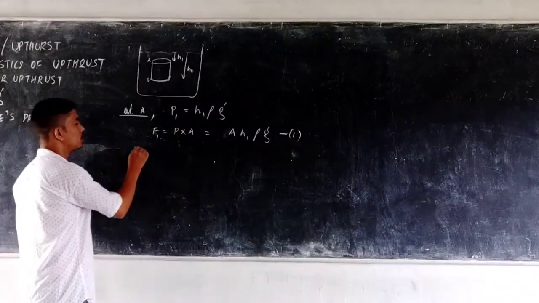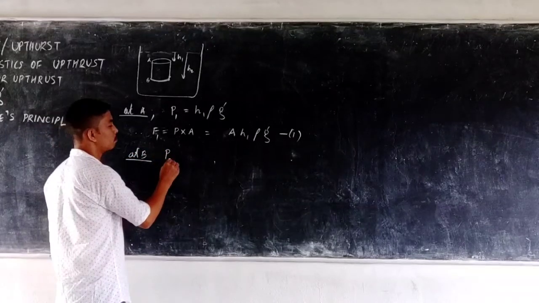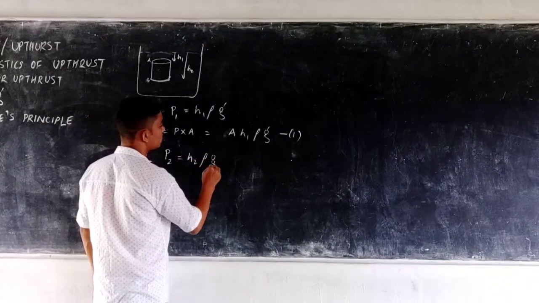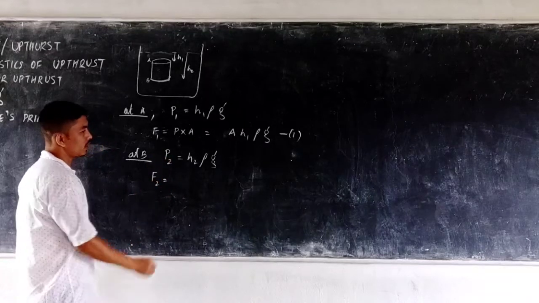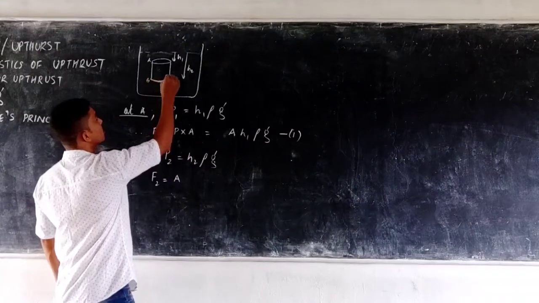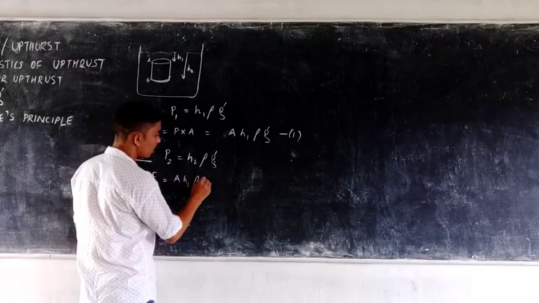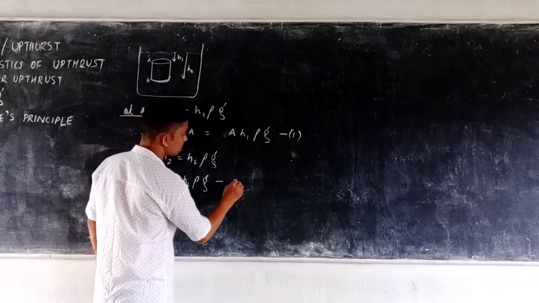Now at B, similarly, if P2 is the pressure exerted, P2 will be equal to h2 rho g. So F2 will also be equal to A h2 rho g. What is A? A is the cross sectional area of this cylinder. Okay, so let this be equation 2.